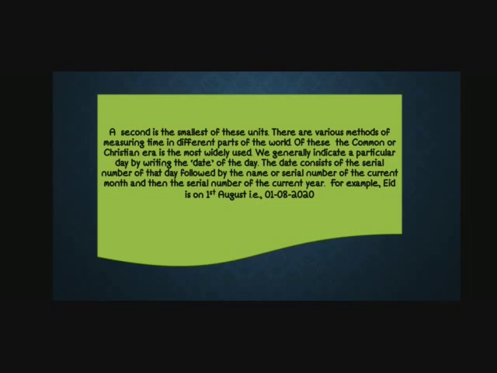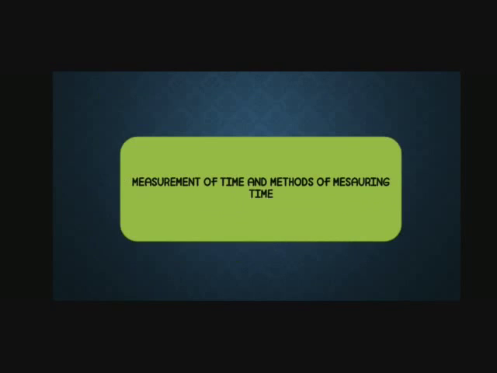The date consists of a serial number, that is today's date, followed by the name or serial number of the month, and the year. I have given you an example of Bakri Eid, which is on 1st August. So we will write it as 1/8/2020. Date, month, year.